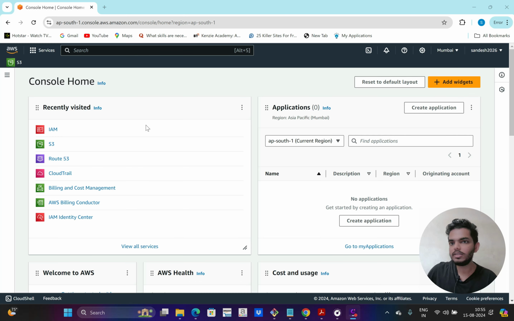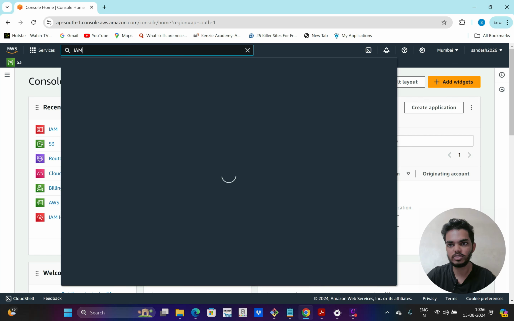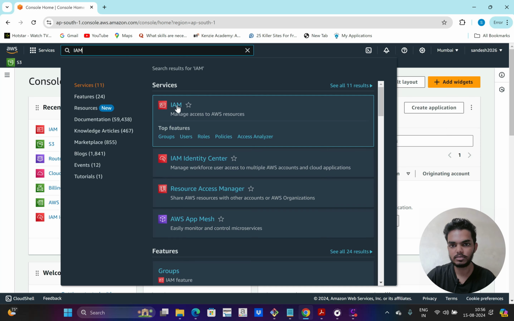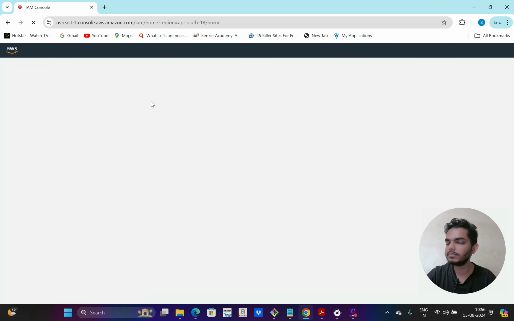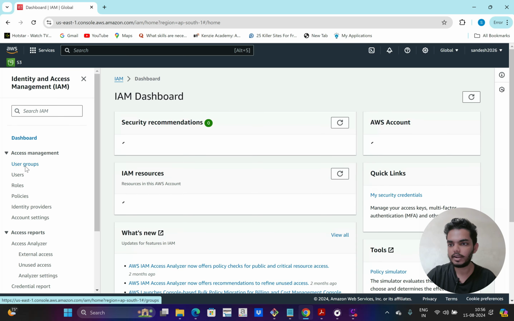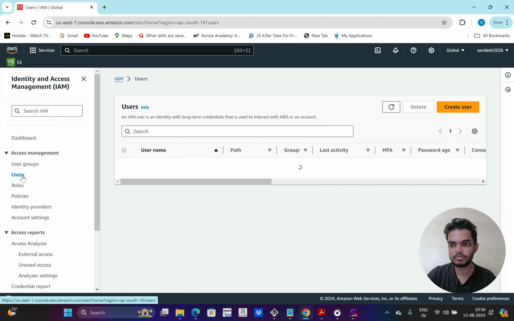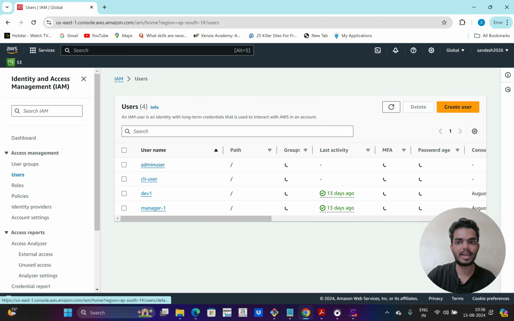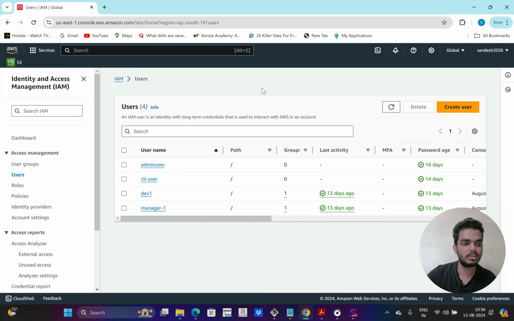So let's create a user for Jack and AWS access for him. I have logged in as AWS admin now, and there is a search bar. You can search for any services here. So I'm going to search for the IAM service now. So click on IAM and click Users. First I have to create a user, then I can attach policies for that particular user.